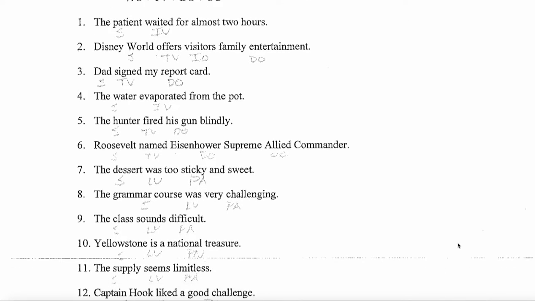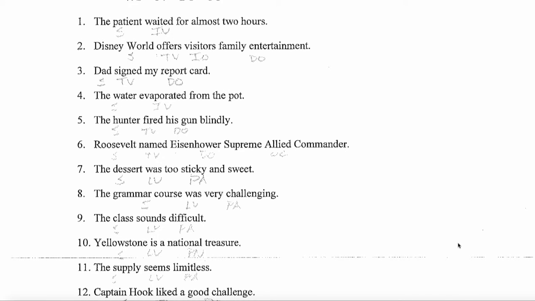So the patient waited for almost 2 hours. As we said, the first step, identify the main verb. Okay, the main verb is waited. Is waited a linking verb? No, it is not. So we're on to the next step. Is the verb followed by a noun phrase? No, it is not. For almost 2 hours is a prepositional phrase. So therefore, we have subject, the patient, and we have an intransitive verb, waited, because this item is not followed by a noun phrase.